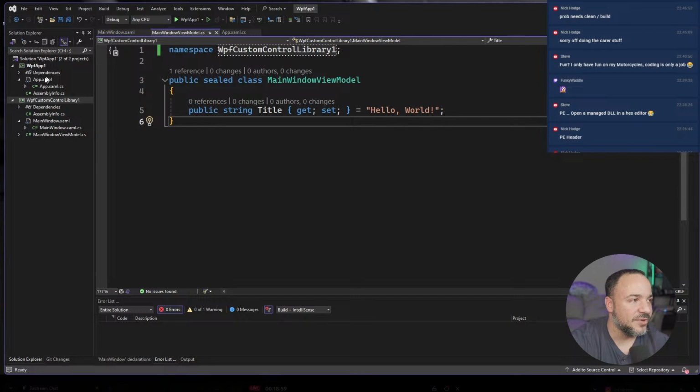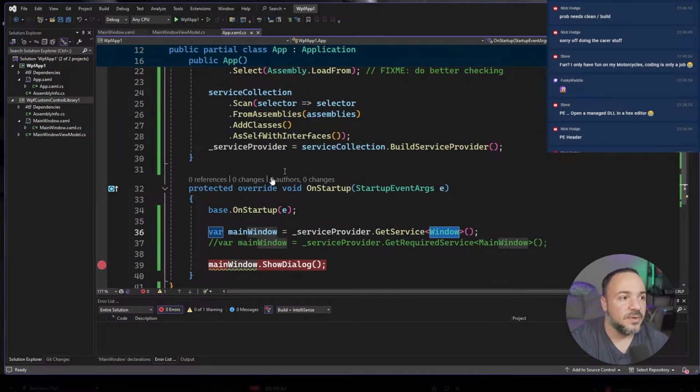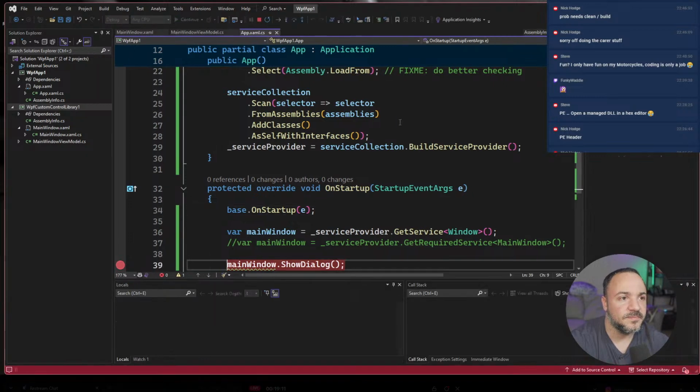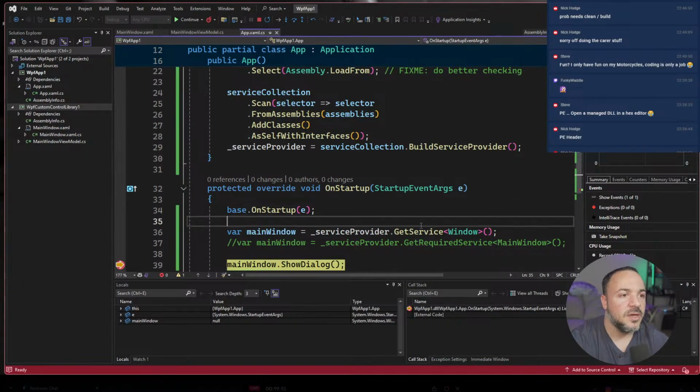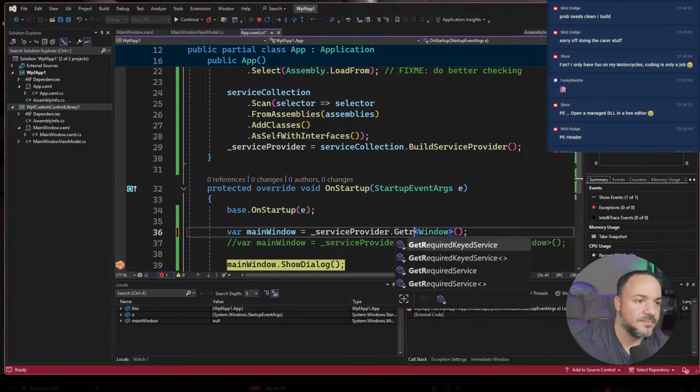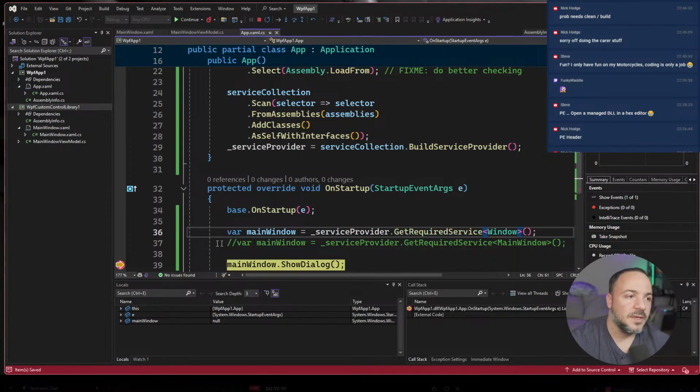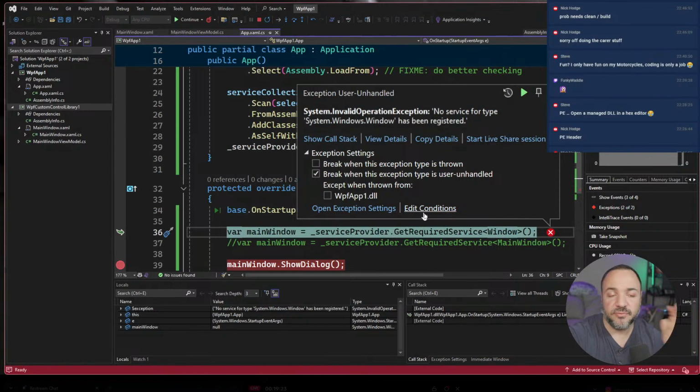Okay, so that built. The other thing that I forgot though is that we have to move the DLLs into the bin directory. So if we go run this, it should not work. It should throw an exception, but it didn't. Oh, get required service. Oh, Nick, come on. Okay, so it throws an exception. I do expect that to happen because there is no window registered.